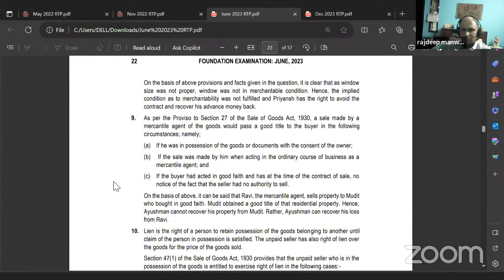On the basis of above provisions and facts given in the question, it is clear that as the window size was not proper, the window was not in merchantable condition. Hence, the implied condition as to merchantability was not fulfilled. And Priyansh has the right to avoid the contract and recover his advance money back. Correct. Wonderful. Go to the next one.